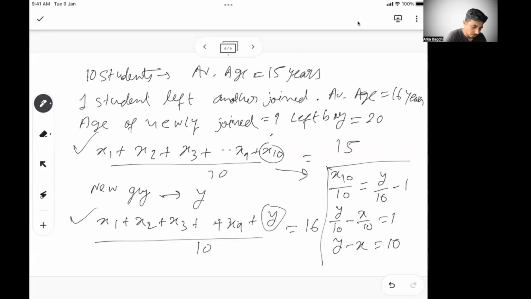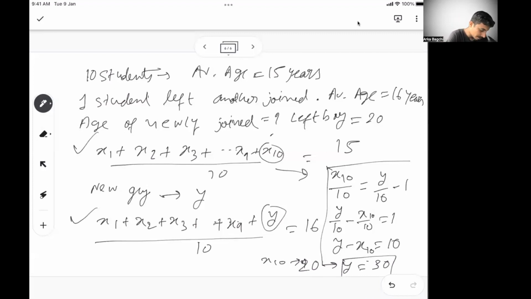So now I know my X is 20, so my Y has to be age 30. This is the age of the new guy. But this is only possible when we know the boy who is leaving. With the information I have given earlier, you may not be able to solve the problem. So that's a tricky part. Always try to see what is given.